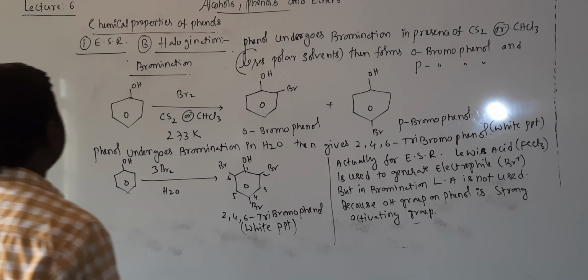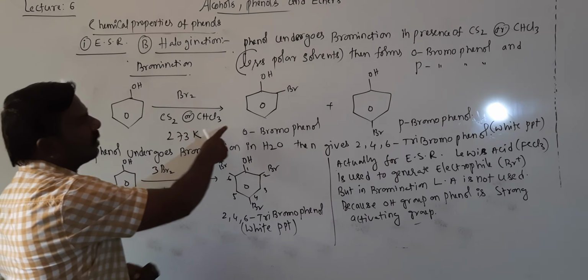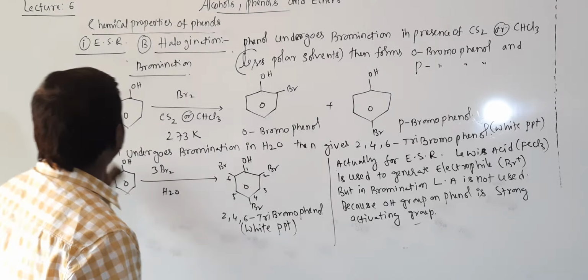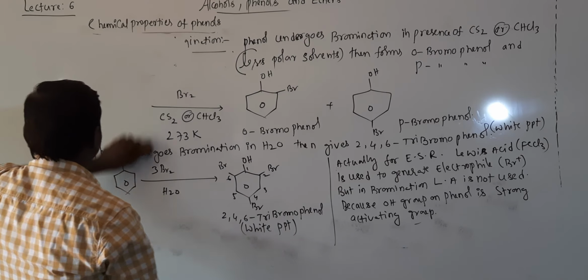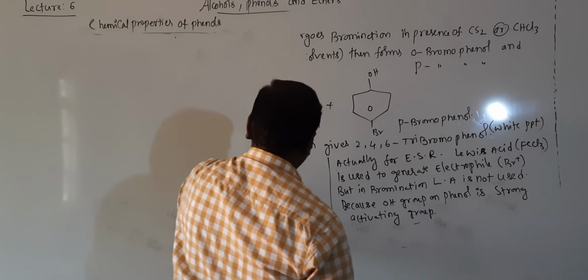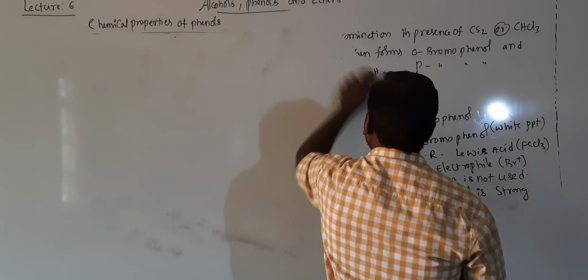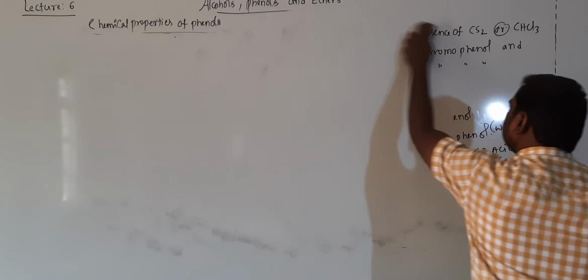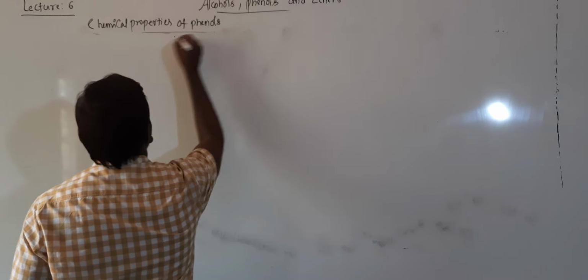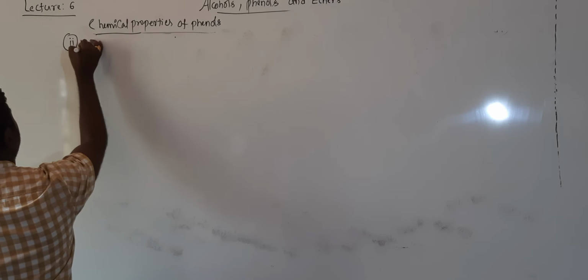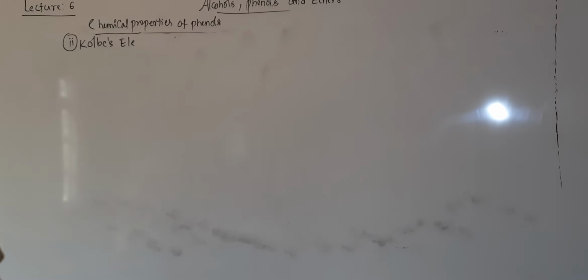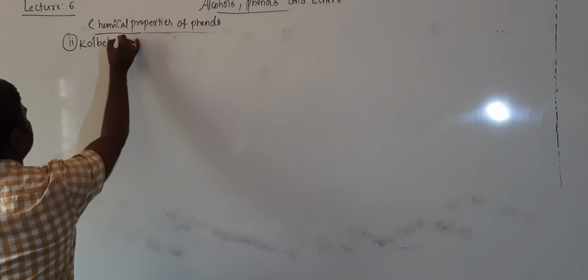Next one. With non-polar solvent ortho and para products, with polar solvent tribromophenol will be formed. This is the first electrophilic substitution reaction. There are 5 chemical properties. Second one is Kolbe's reaction, otherwise Kolbe reaction, students.